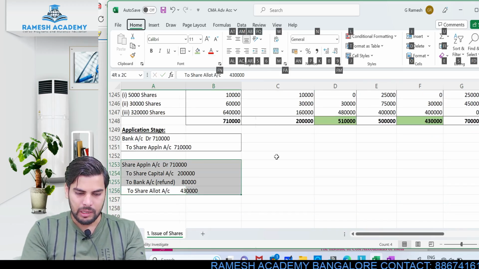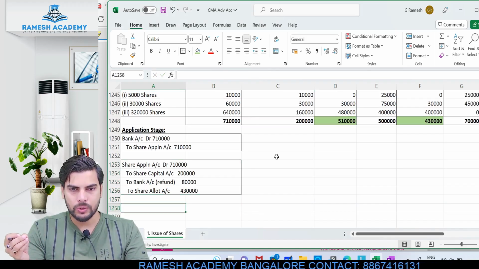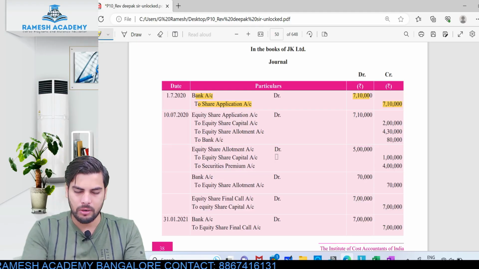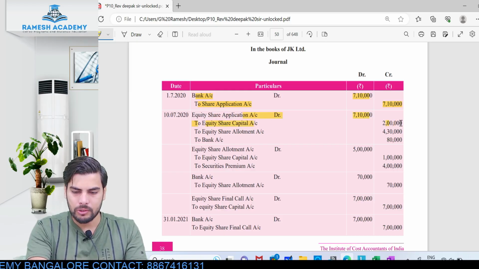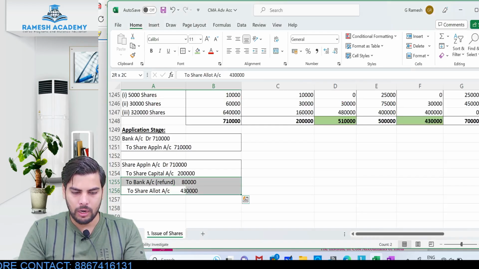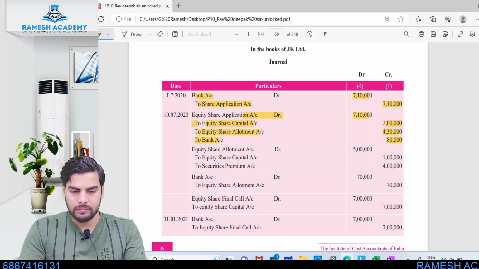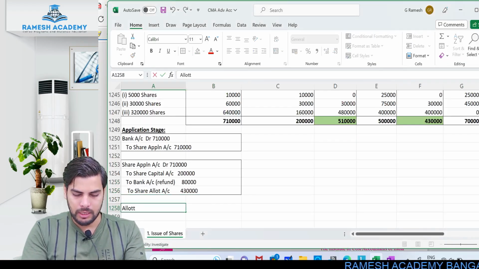This would be the journal entry. In this journal entry, I have given effect for all three scenarios: the amount which is being transferred to share capital, the amount which is being refunded to the shareholders, and the amount which is being adjusted towards the allotment stage. Let's have a look at the journal entry passed in your book. Share application account debit 7,10,000, to share capital 2 lakh, to share allotment 4,30,000, and to bank account refund 80,000. Clear? Then comes the next stage, that is the allotment stage.